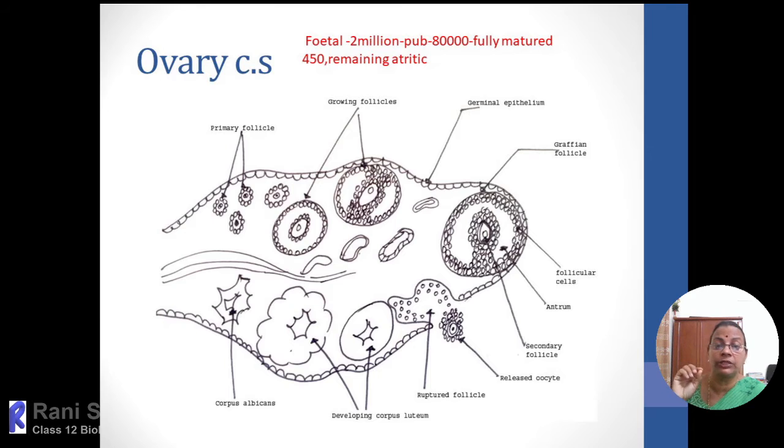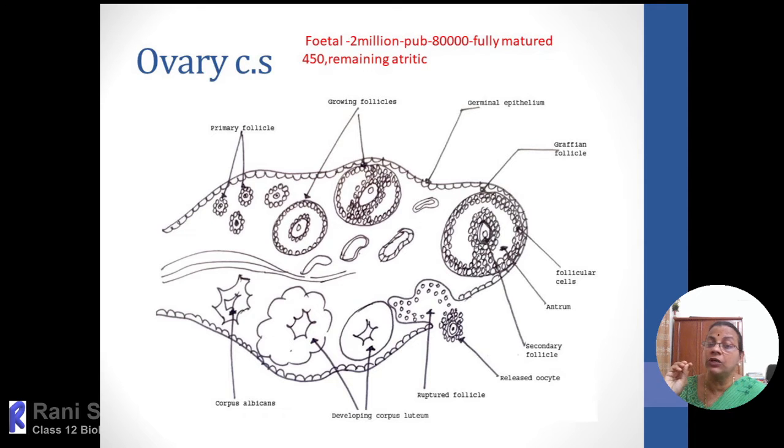So once again, when I am talking about follicular development, the formation of ova is taking place within the ovary. In the initial stages, when the baby is in the fetal condition, the cortical region of the ovary consists of many primary follicles.